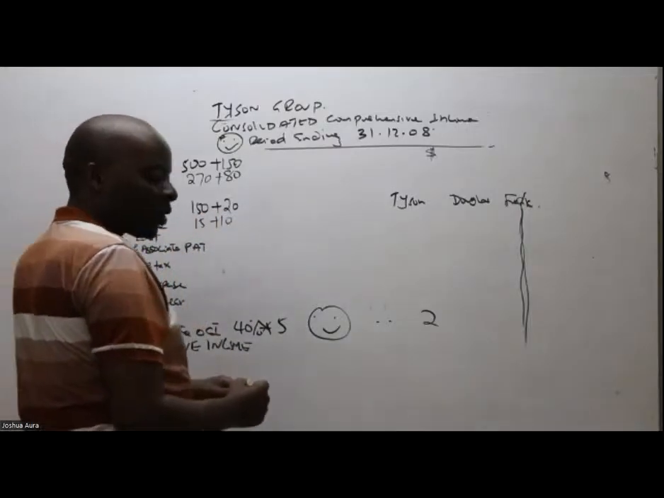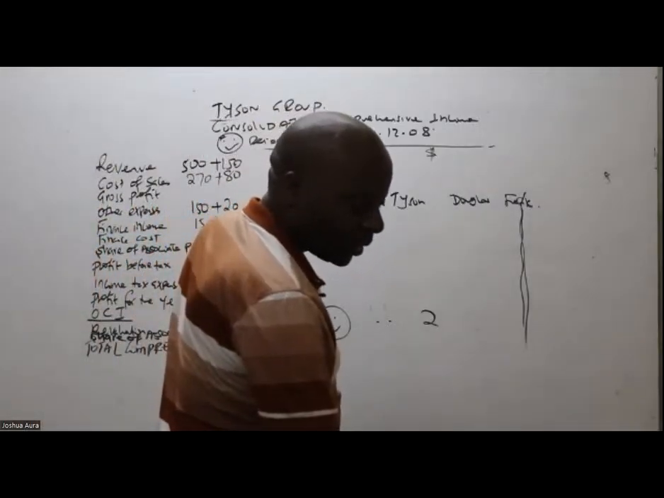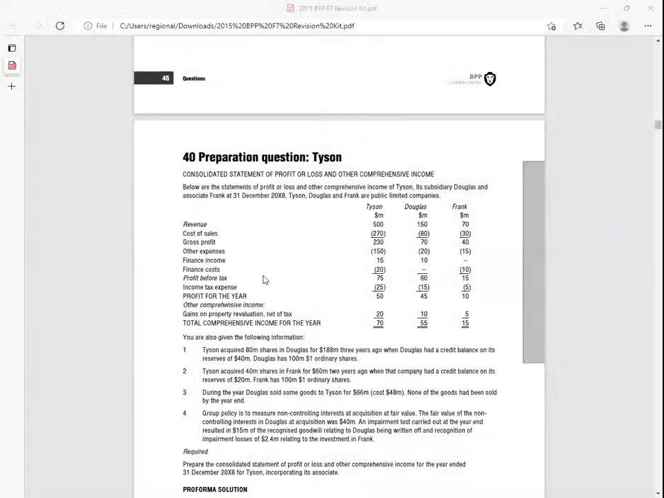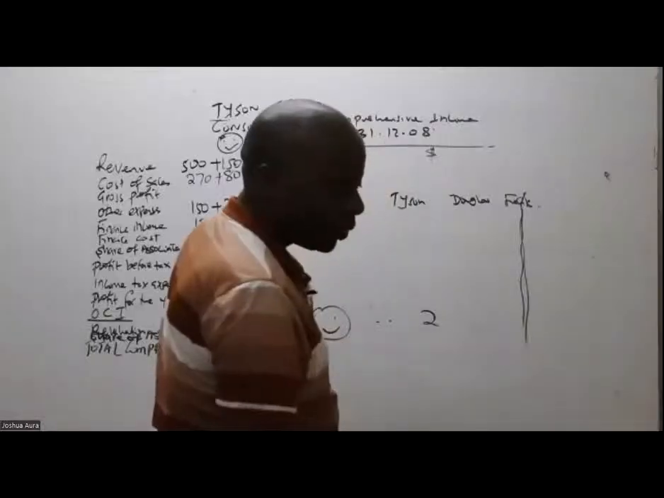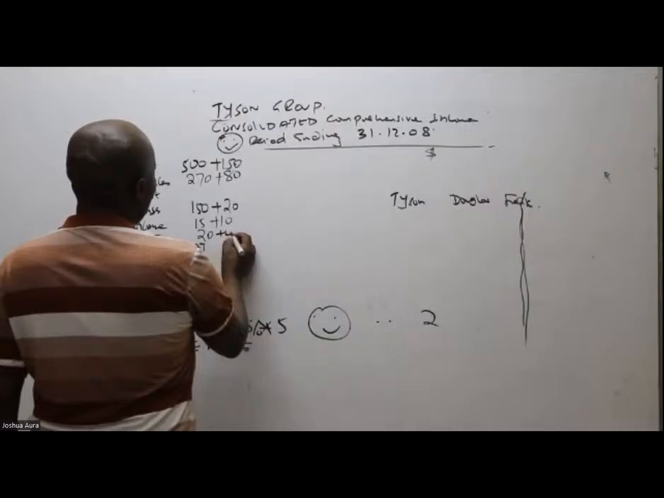Then I can see finance cost. So finance cost, ladies and gentlemen, what do we have for finance cost? Finance cost is 20 and a dash, so plus 0 there.